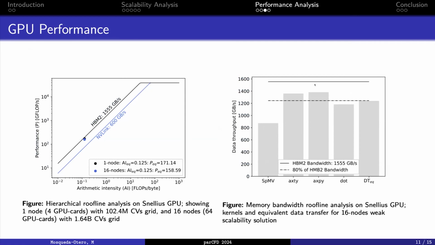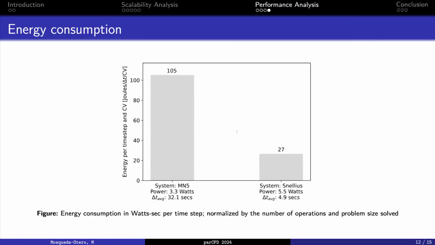But the difference that we can see here on the memory roofline is how the SPMV kernel reduces the data throughput. This could be caused by a higher latency, or because we need to do more data movements in order to perform the same calculation that we did previously.